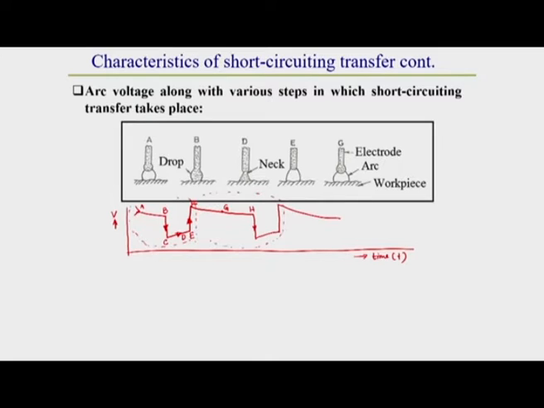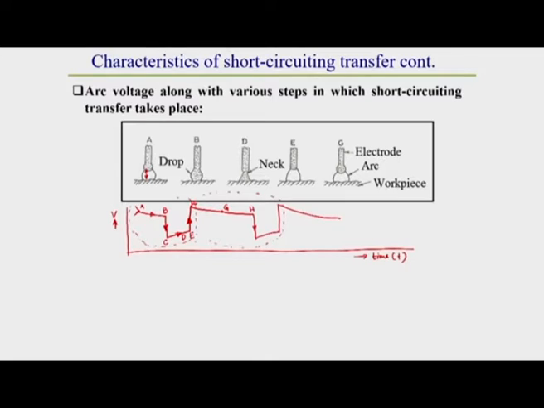Here why at point A and B voltage drops down? Because the arc length decreases, what I have already told you. Why is this decrease of arc length taking place? Because drop formation takes place, it grows and hangs. Due to that, the arc length gradually decreases. Due to this decrease of arc length, the voltage drop takes place.